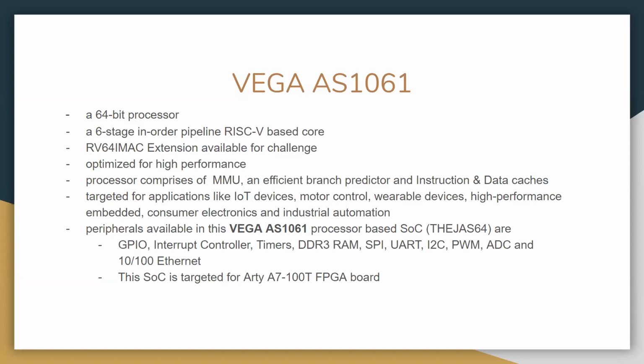The processor comprises an MMU, that's the memory management unit, and efficient branch predictors, as was the case for the C class from Shakti, and instruction and data caches. It is targeted at applications like IoT devices, motor controls, high performance embedded systems, consumer electronics, and industrial automation. Peripherals are also available like GPIOs, interrupt controllers, timers, DDR, RAMs. Again, it's a targeted SoC on the Artix-7 FPGA board.